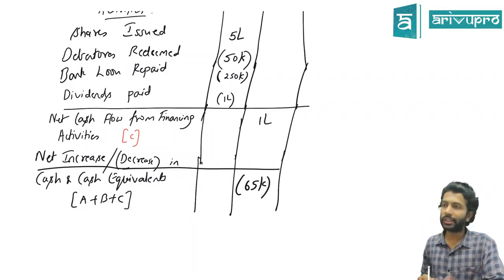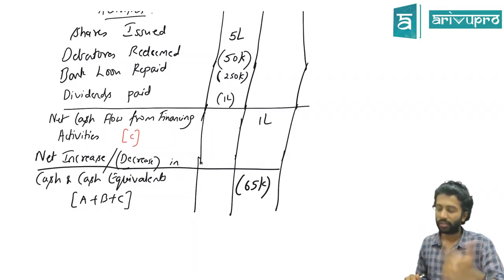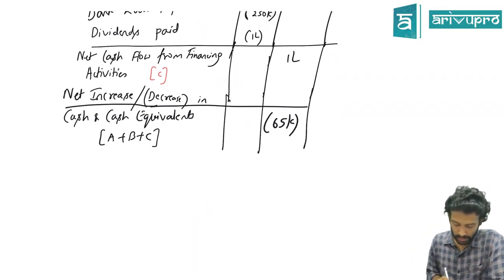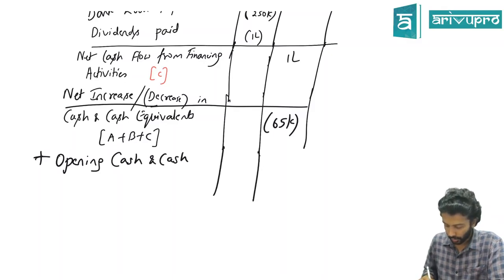So that means you did all this drama, but to find that no cash inflow this time, 65,000 out only it is. Okay. So to this, if you add opening cash balance, it's not opening cash alone, it is opening cash and cash equivalents.